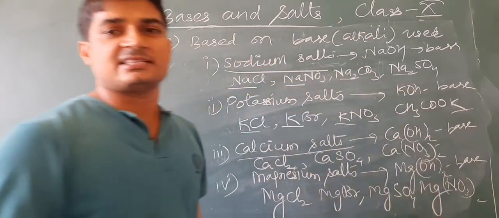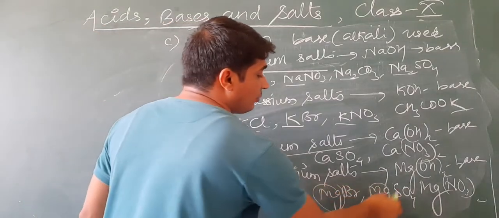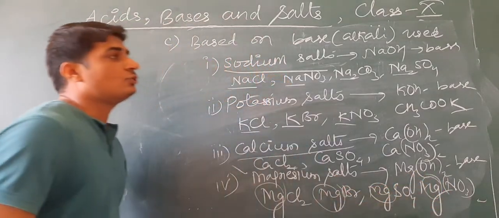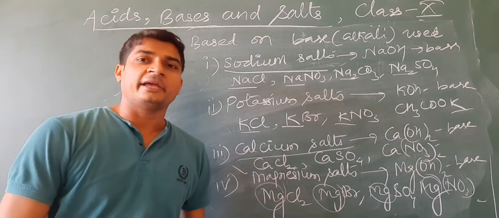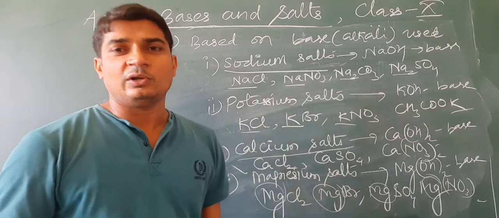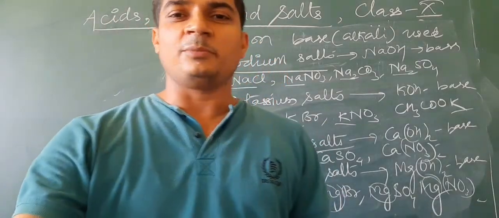So these are some examples of magnesium salts, because magnesium hydroxide is the base used in formation of these types of salts. Okay, so this is all about the classification of salts. Keep watching, keep learning. Thank you.